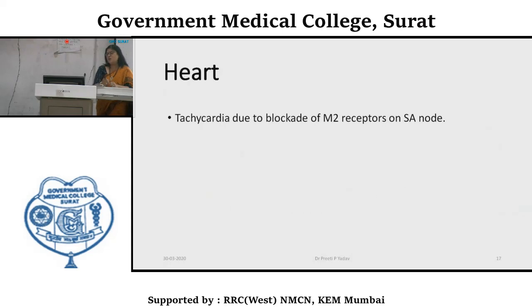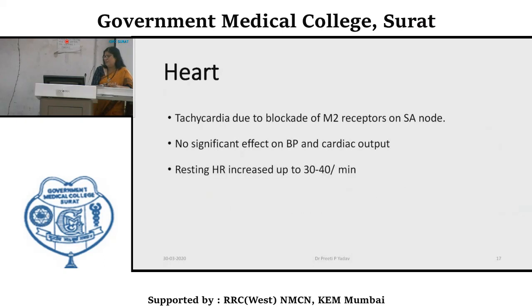The action of acetylcholine on these receptors is inhibitory, meaning a decrease in heart rate. But by blocking these actions, atropine and like substances will cause tachycardia. Although it doesn't have a significant effect on cardiac output and blood pressure, resting heart rate could increase by 30 to 40 beats per minute.